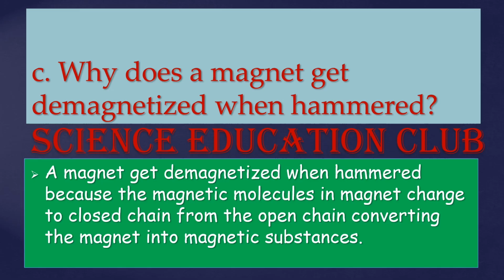Why does a magnet get demagnetized when hammered? A magnet gets demagnetized when hammered because the magnetic molecules in a magnet change to a closed chain from the open chain, converting the magnet into a magnetic substance.